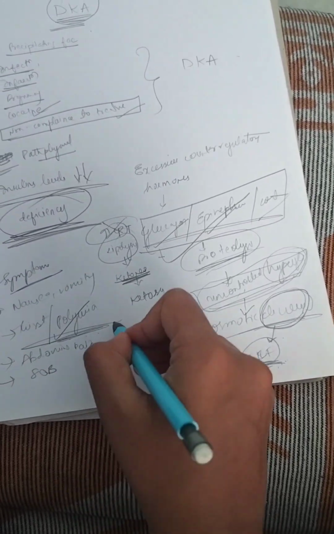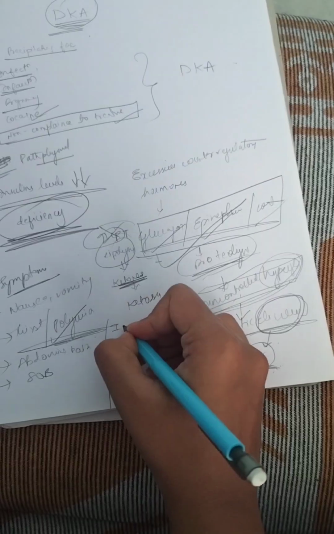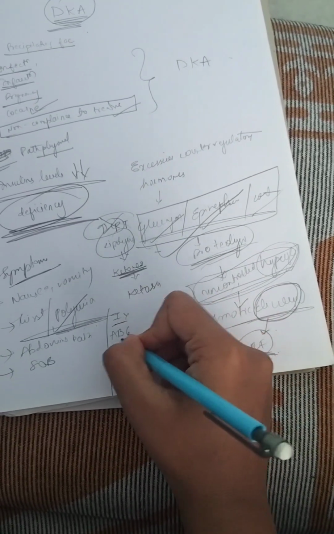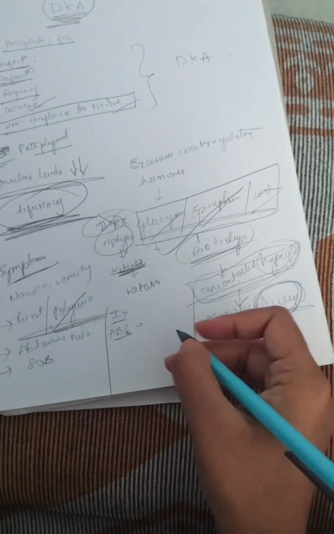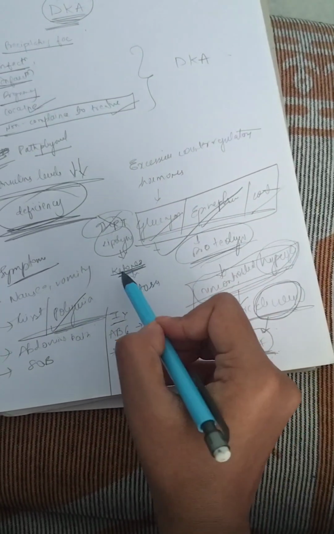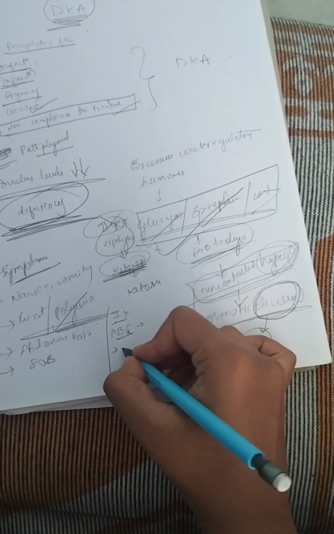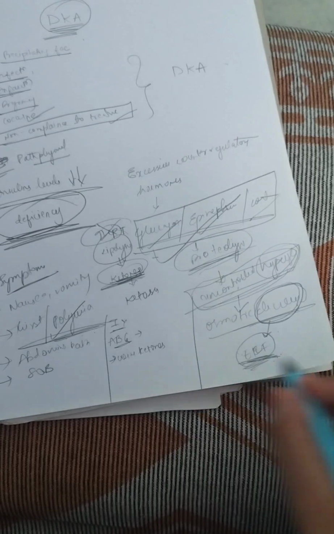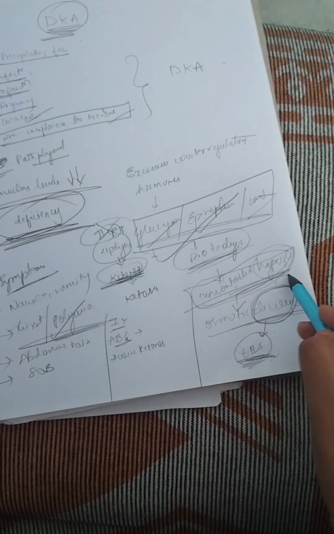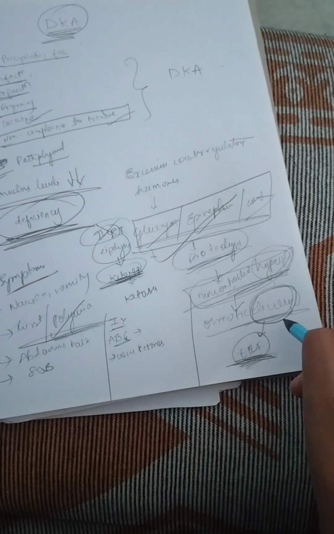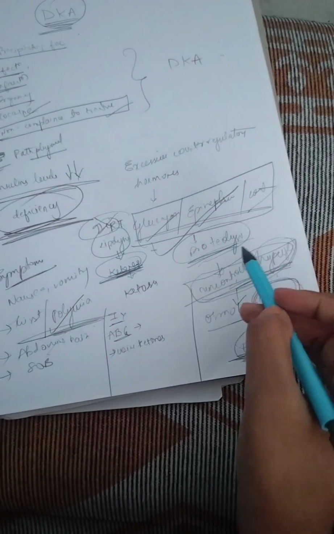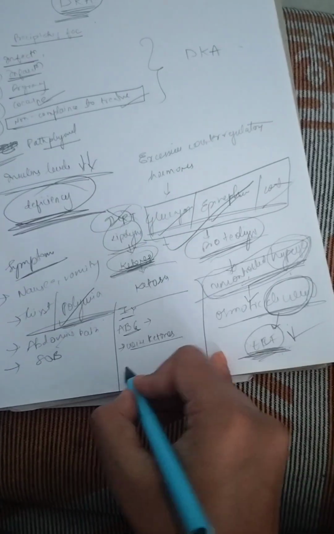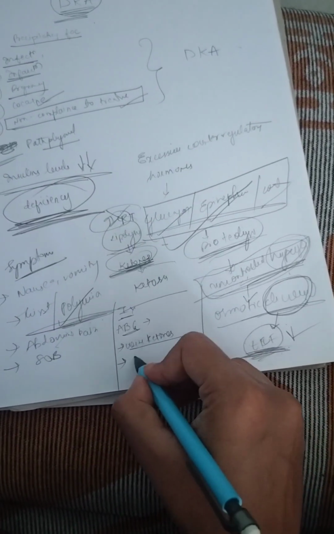So, what are the investigations you have to do? Investigations are ABG, right? You have to know the anion gap, everything. As we already know, ketone bodies will be formed, so we have to check for urine ketones. Because of hyperglycemia, ECF will be depleted, polyuria, and because of lipolysis, ketones are formed, ketosis, so we have to check for urine ketones.